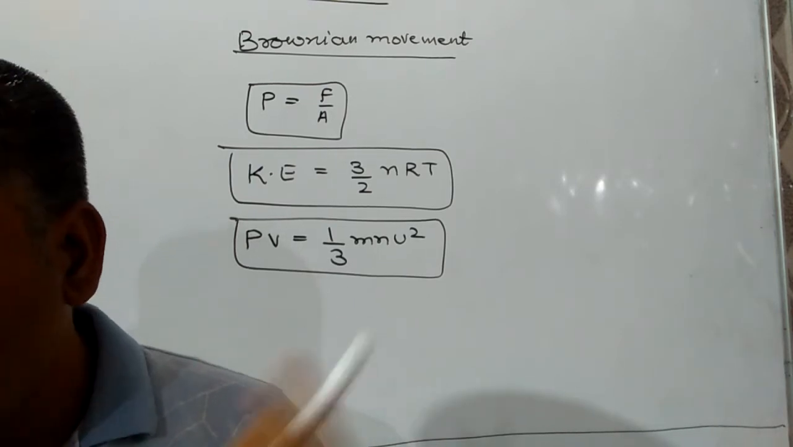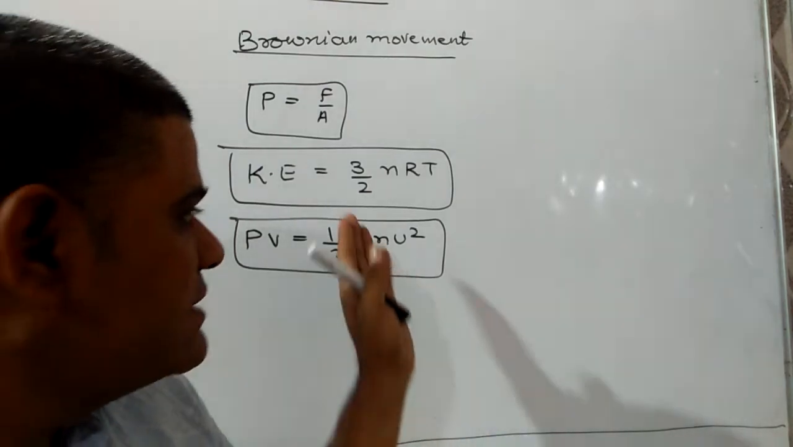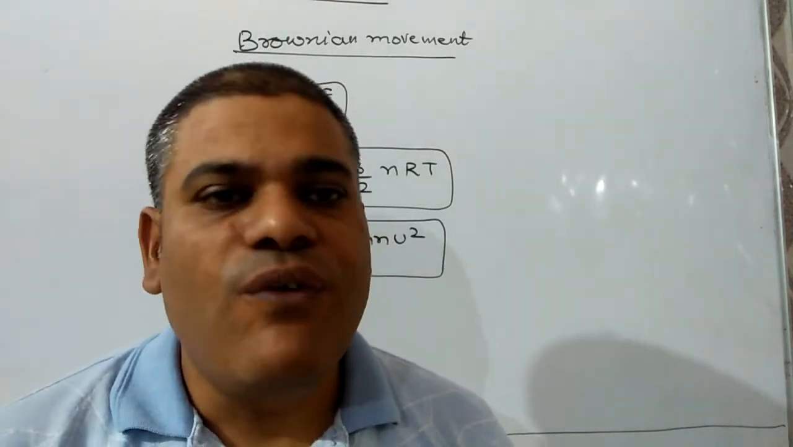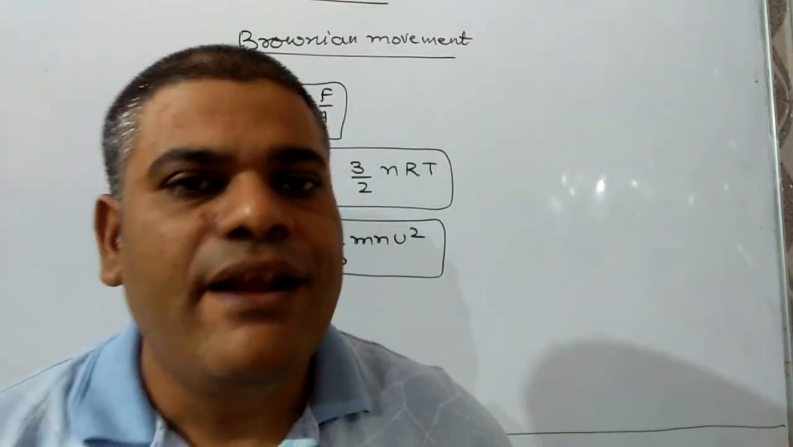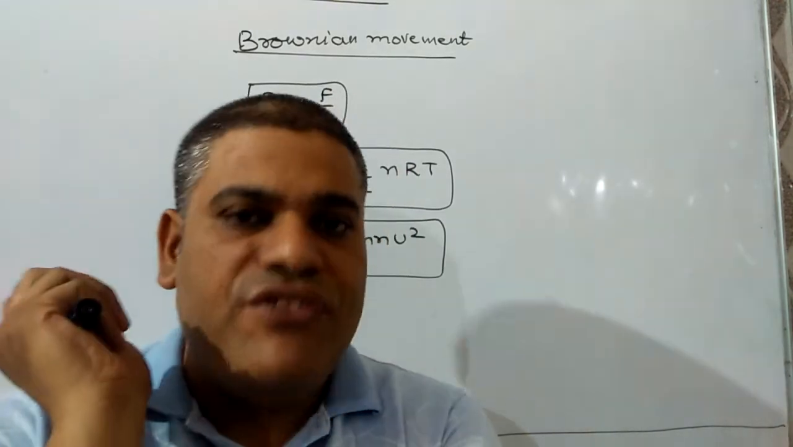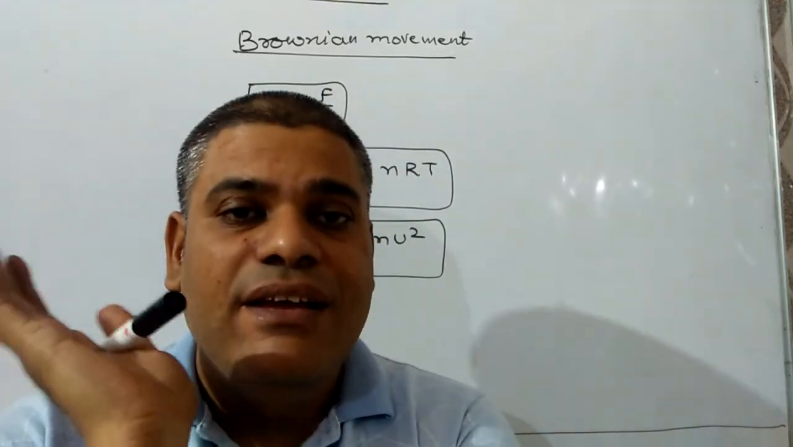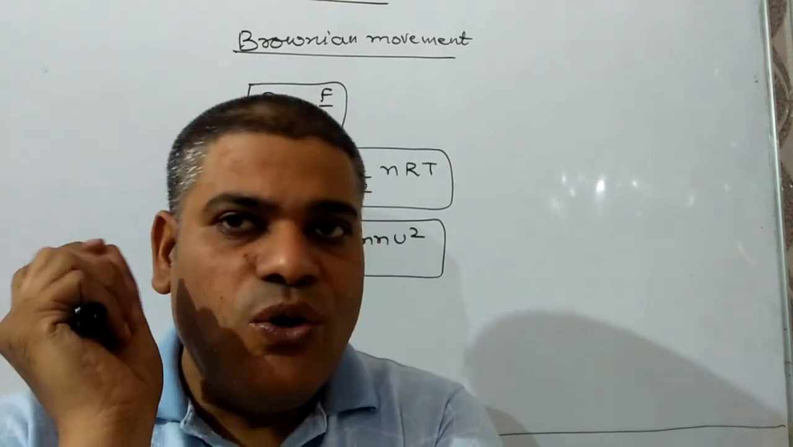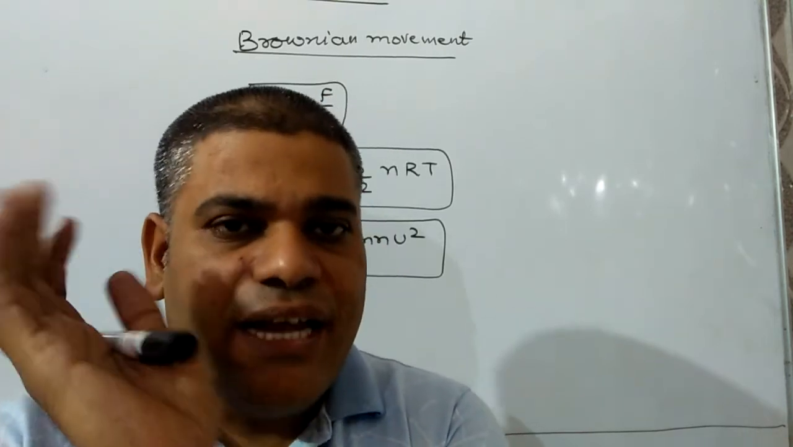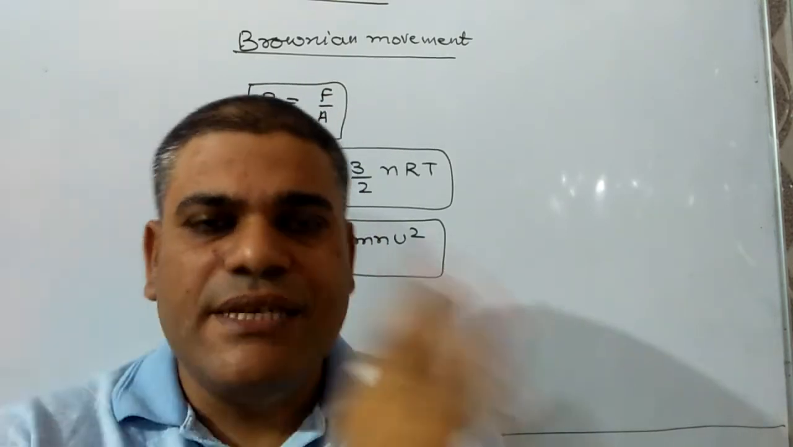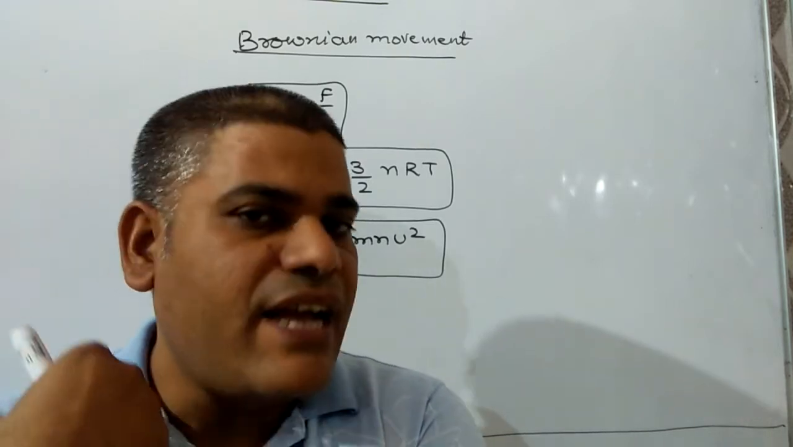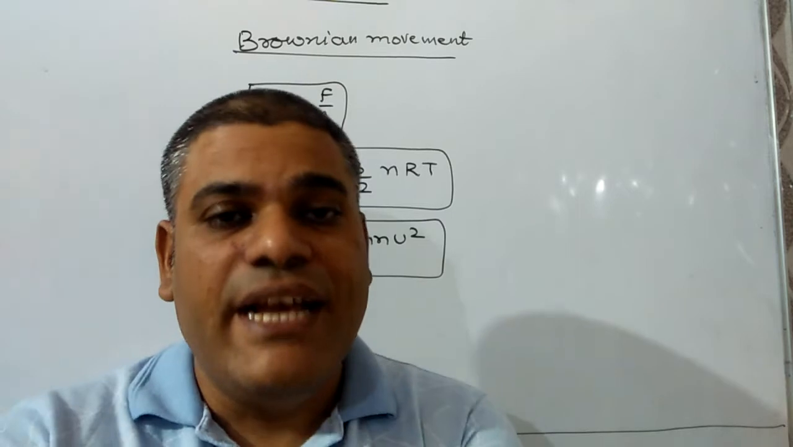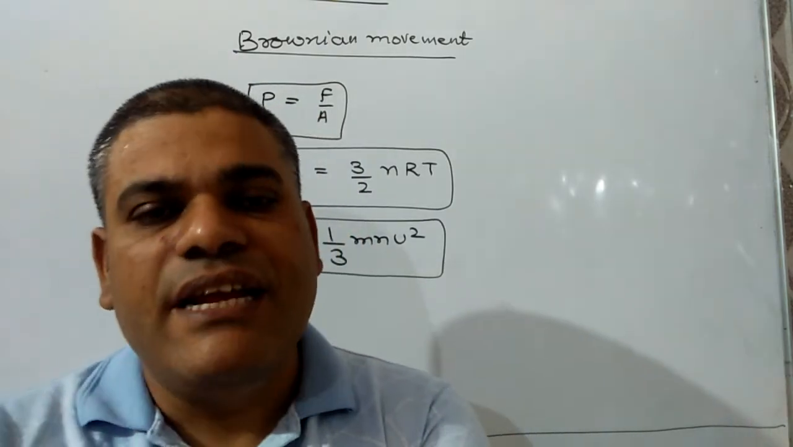Now we have to discuss the numericals on the kinetic energy of gases. First question: why can the absolute zero temperature or 0 Kelvin never be obtained? The reason is simple: if the temperature becomes 0 Kelvin, then the kinetic energy of the gases will become 0, which is never possible.